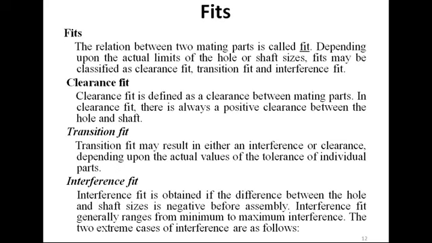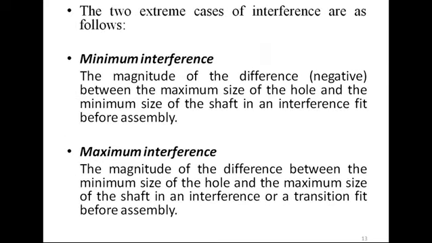Interference fit is obtained if the difference between the hole and shaft size is negative before assembly. Interference fit generally ranges from minimum to maximum interferences. The two extreme cases of interferences are as follows. Minimum interference: the magnitude of the difference between the maximum size of the hole and the minimum size of the shaft in the interference fit before assembly.